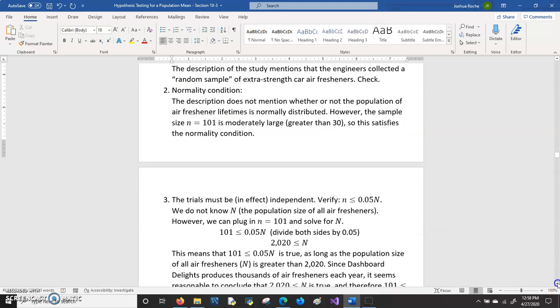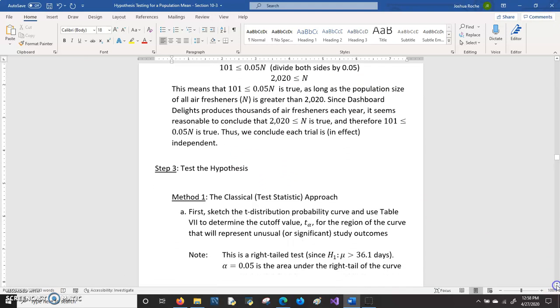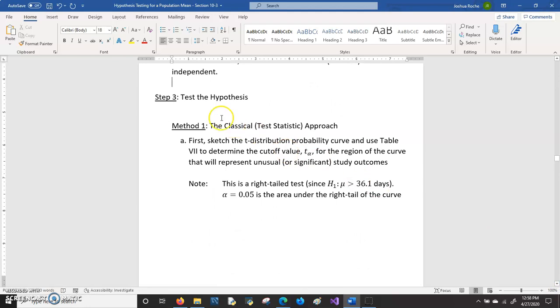And then the third requirement is to make sure that the trials are in effect independent. And to verify that, we could use this inequality that the sample size has to be less than 5% of the population size. I won't go into detail here, it's described in the lecture notes, but it's similar to the previous example of when we checked that third requirement. But we'll go right on to step 3, test the hypotheses.